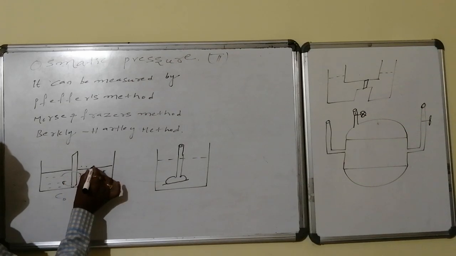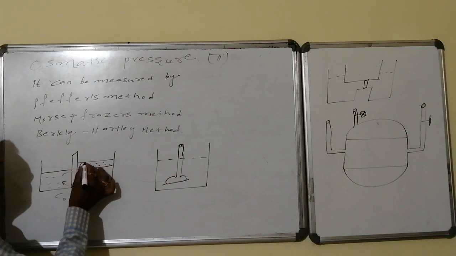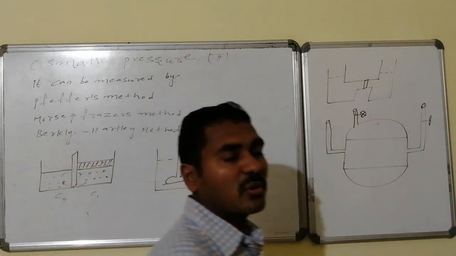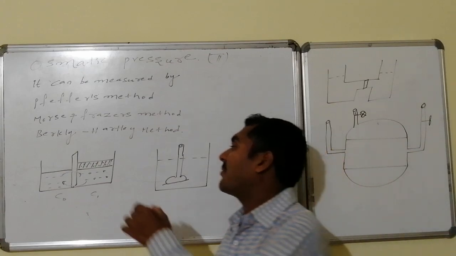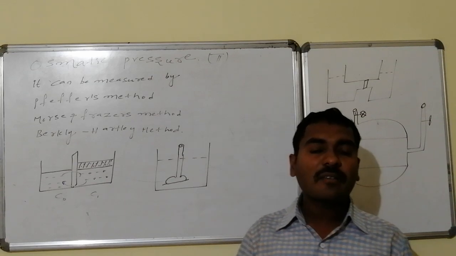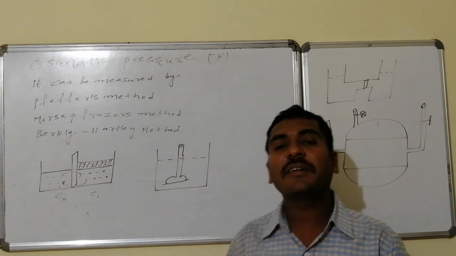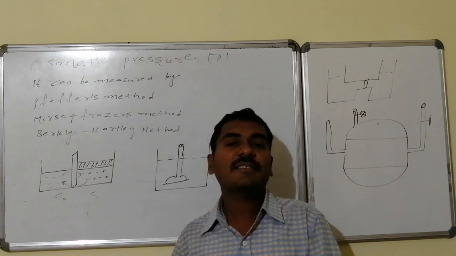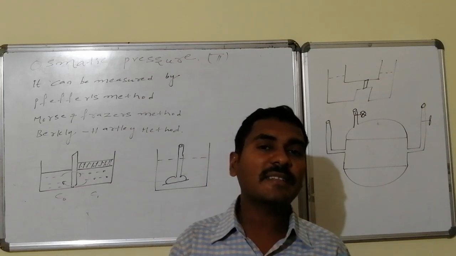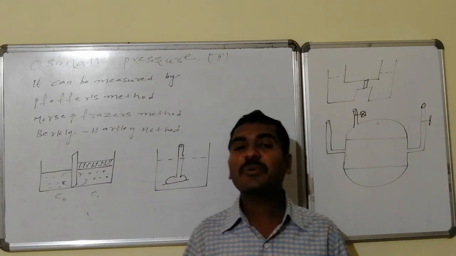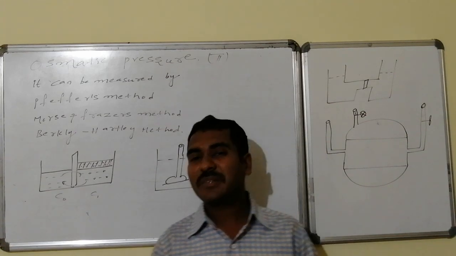As a result, let us see, its height increases like this. This is the extra height. This extra height is filled with what? Solvent molecules. Molecules have their own weight. Therefore, extra weight is present over the surface of the solution. This extra entry of solvent molecules into the solution chamber leads to some pressure. This pressure is developed by water molecules, and that is said to be hydrostatic pressure. The hydrostatic pressure that is developed due to osmosis is known as osmotic pressure.